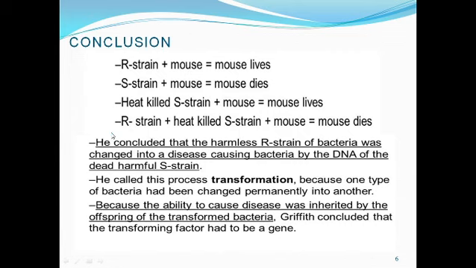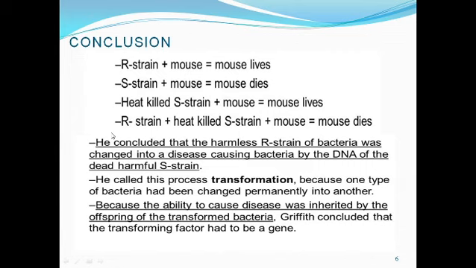And the conclusion of the Griffith experiment. When the R strain was injected, the mouse was alive. When S strain was injected, the mouse died. When heat killed S strain was injected, the mouse survived. And when R strain and the heat killed S strain were injected together, the mouse died. He concluded that